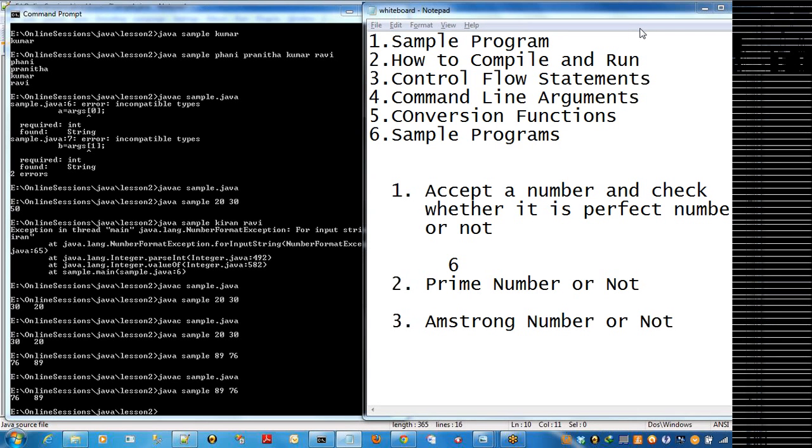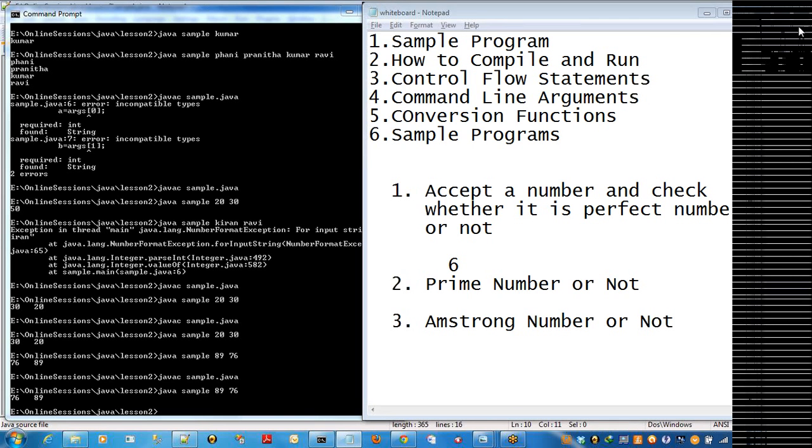No idea? So in the case of an Armstrong number, the sum of individual digits to the power of the number of digits in a given number is equal to the given number.